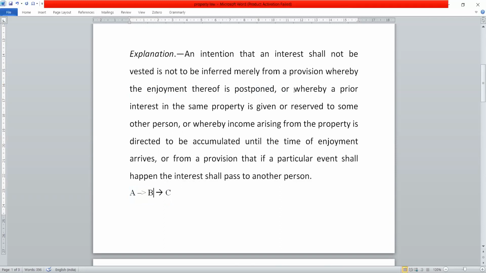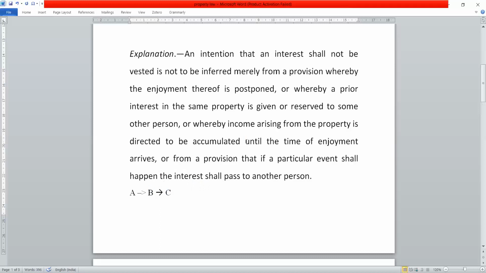Similarly, there is another expression, where a prior interest is created in the same property. Understand this by this particular example again. A different example, in fact. A wants to transfer the property to C who is unborn. For this, he creates a life interest in the name of B, right? Where a life interest is created in the name of B, it means B will enjoy the property till his lifetime. It does not mean that C does not have a vested interest in the property. The moment C is born, he will have the vested interest in the property.